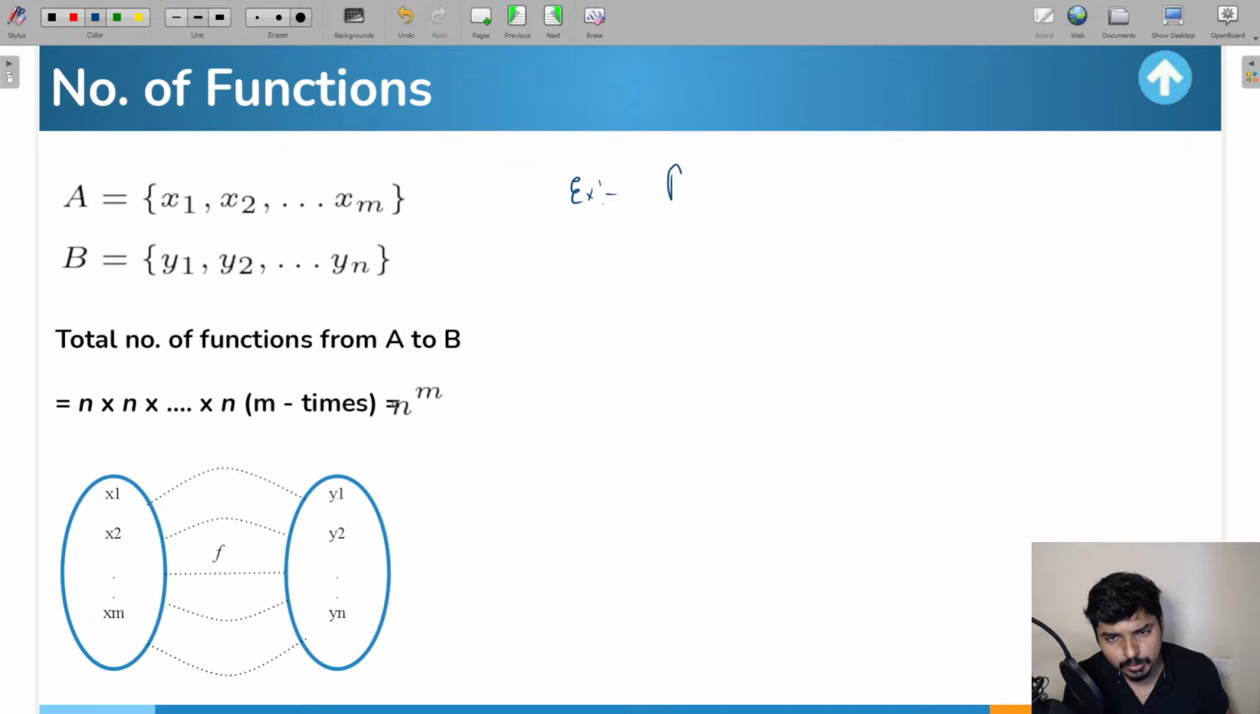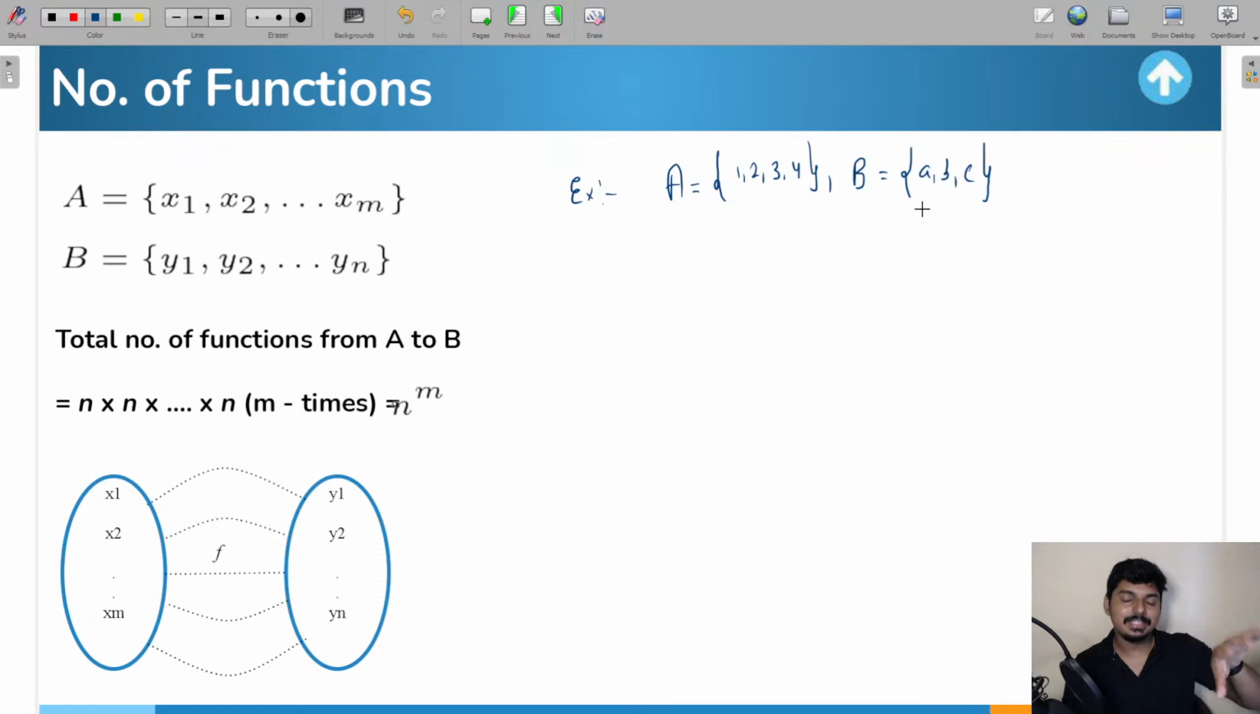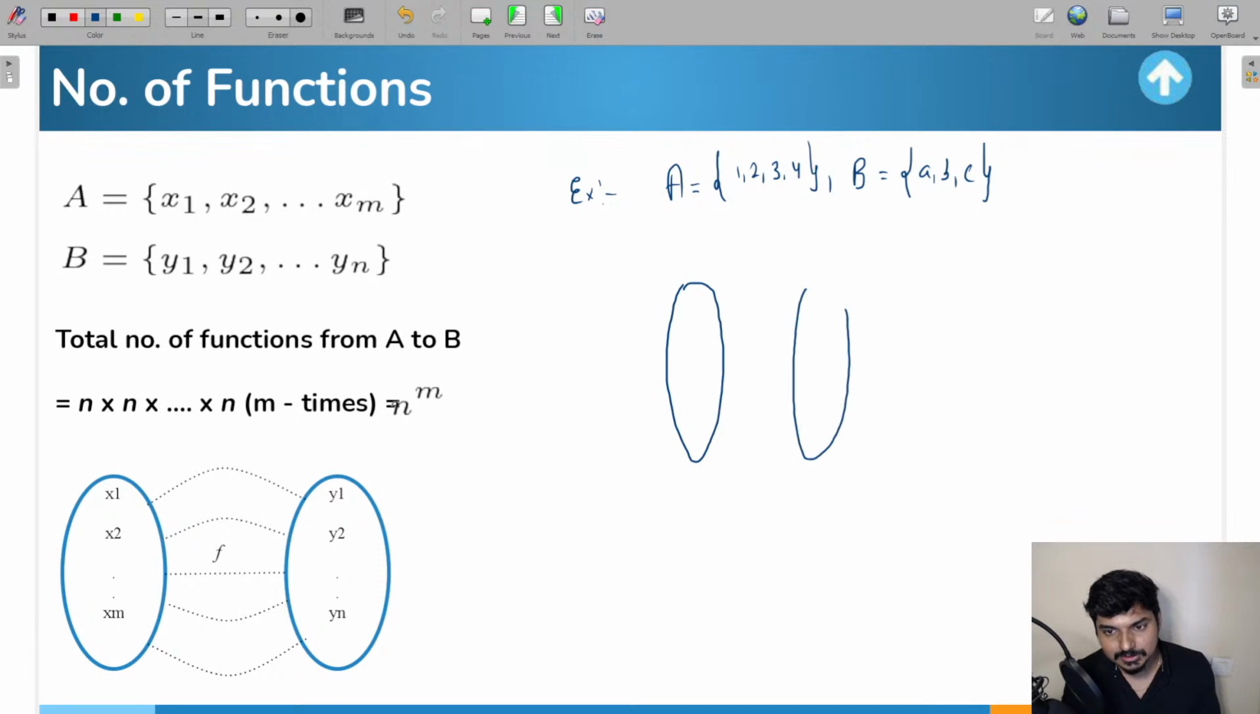Let me give you two sets. Inside set A, let us take 4 elements: 1, 2, 3 and 4. Let me take another set, set B, with 3 elements: a, b, c. Now I'm asking you, between set A and set B, how many functions are you going to get? Interesting question. First, we will draw a Venn diagram here. So this is your Venn diagram.